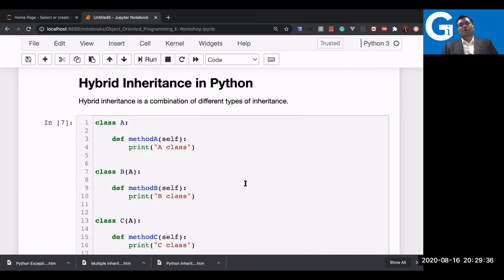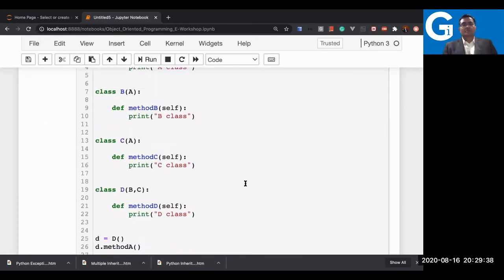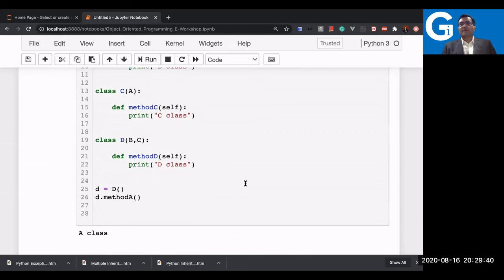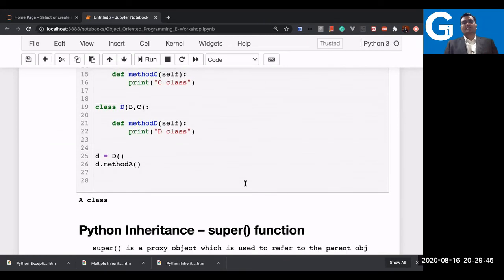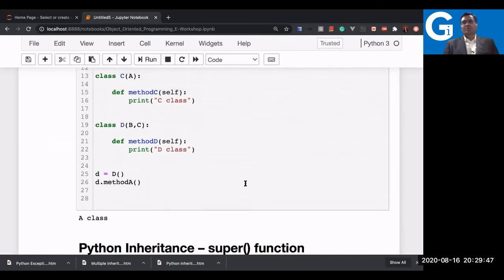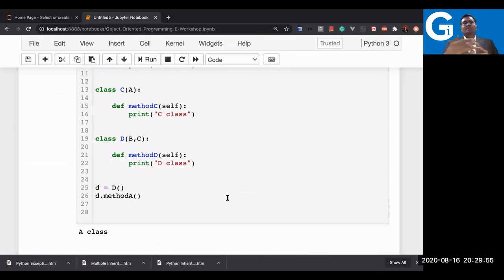I hope you are clear with the example of the types of inheritance, and with this example you can see how inheritance works. We'll be doing it more practically to understand, because we'll be using the bank application. I don't want to show more of this example because these are all basic examples. Yeah, I can see some questions here.